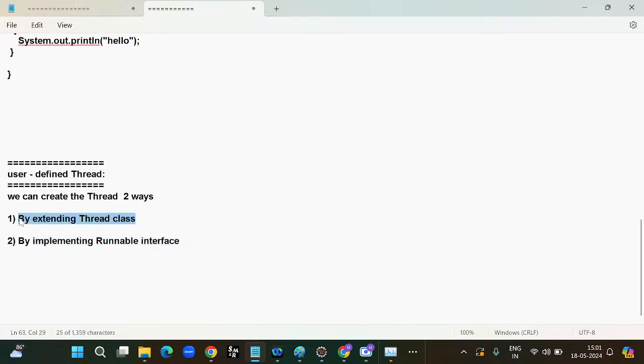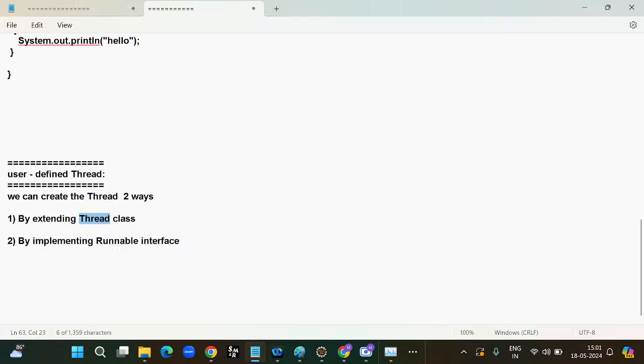And I will tell what is the difference between the thread class and runnable interface. Among those, why we have the two ways, and which way is the recommended one, I will explain clearly. Right now you should be aware, we can create user defined thread in two ways. One is by extending the thread class, thread is the predefined class actually. The second one is implementing the runnable interface.